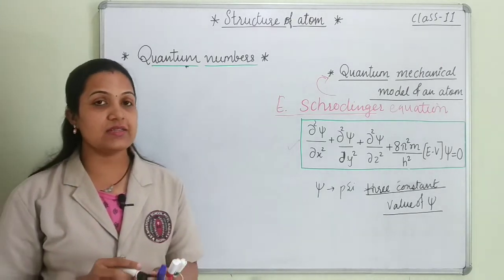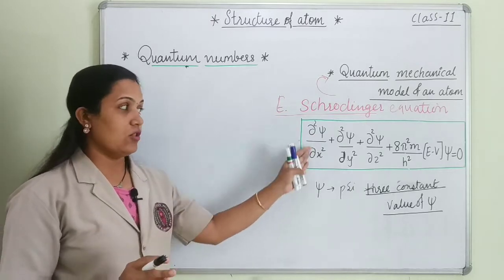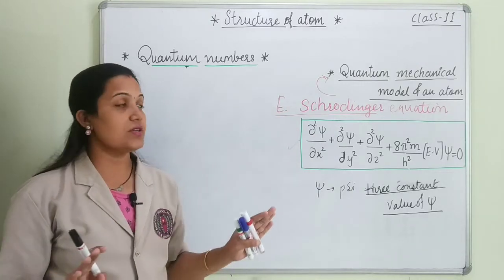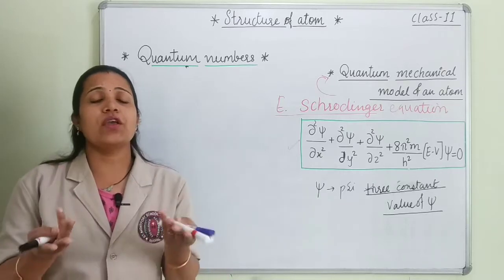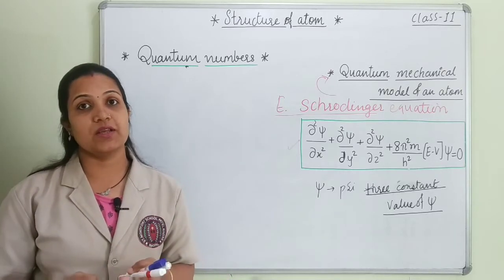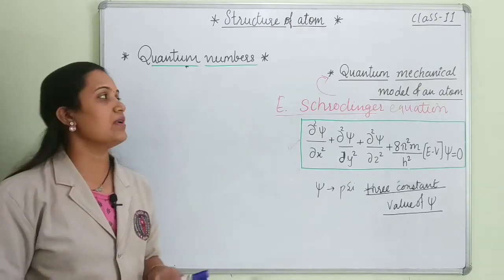Although this is not important for class 11th, I told you this to understand from where we get these quantum numbers in the structure of atom.